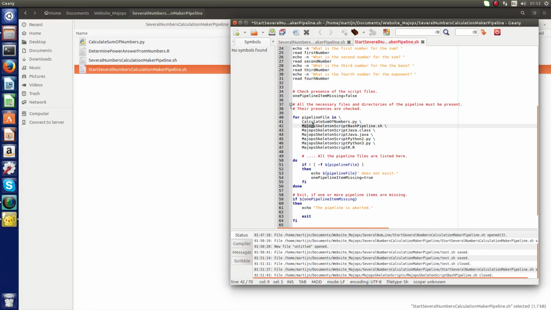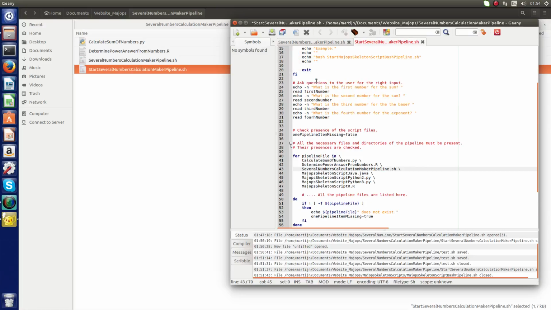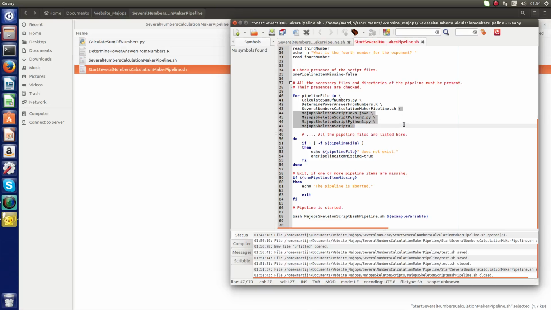Next one is determine power answer from numbers.r, and the last one is the highway bash script. This several numbers calculation maker pipeline.sh. We don't have input files that have to be checked from the questions, so we finish the file presence check.